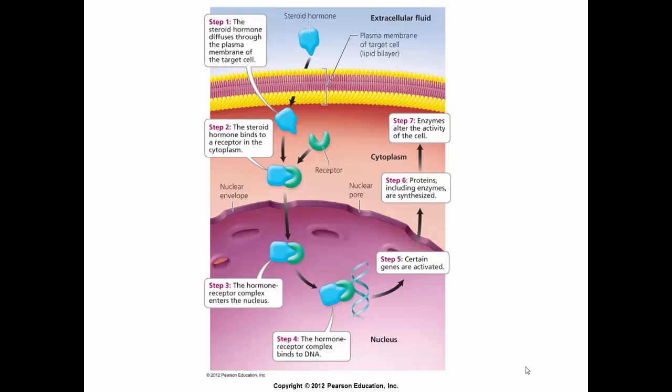Once the DNA is transcribed to messenger RNA, it's transported back out to the cytoplasm, to the ribosome, where proteins, including enzymes, are synthesized, and the enzymes alter the activity of the cell.